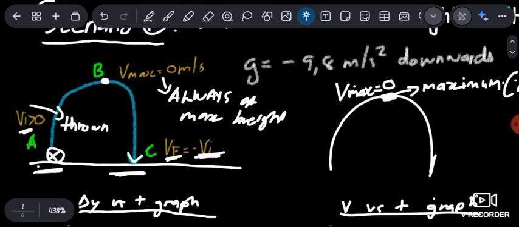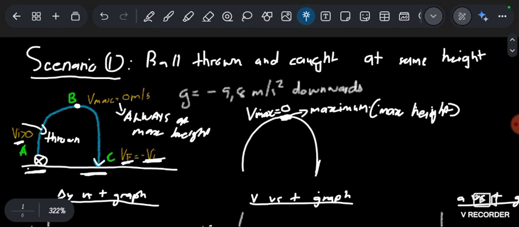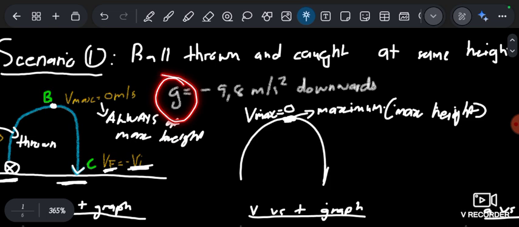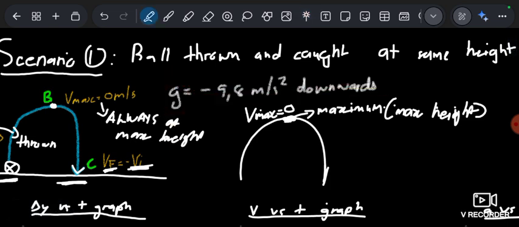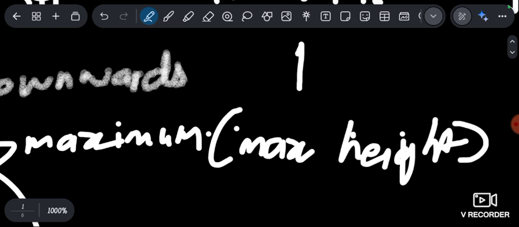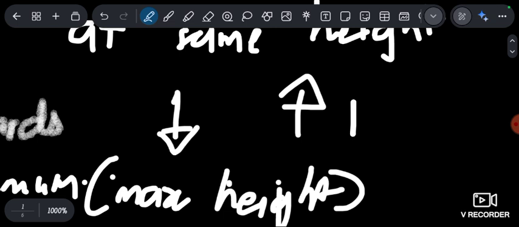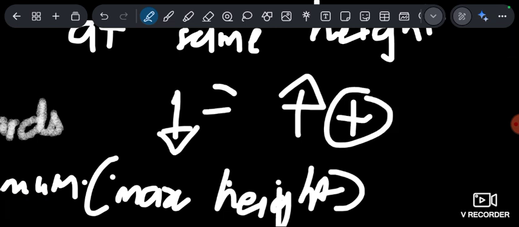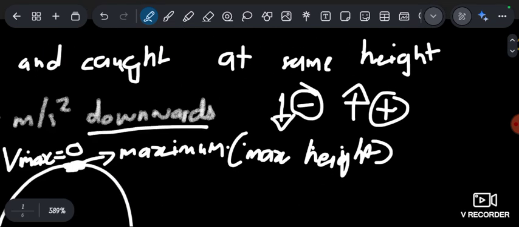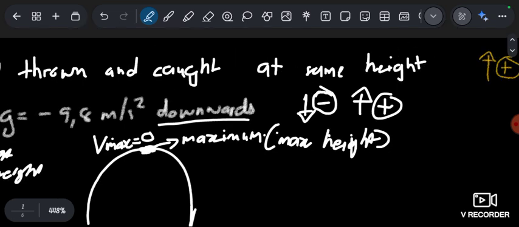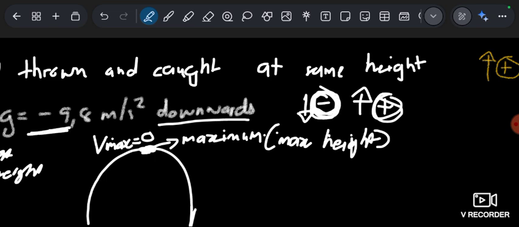Now for direction, I want you to take note. Which one am I going to take as positive? I'm going to take up as positive. Why? Because that is the first direction of motion. It means that my gravitational acceleration is going to be negative. Why? Because the gravitational acceleration always acts downwards. So if I chose positive to be the upwards direction, it means that downwards motion is negative. Since gravity is always downwards, it is going in the opposite direction to positive, so that's why it is negative 9,8.